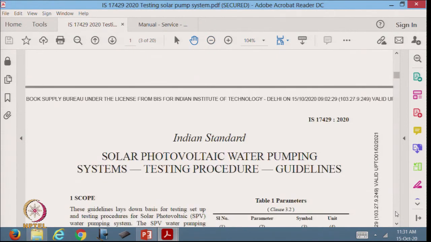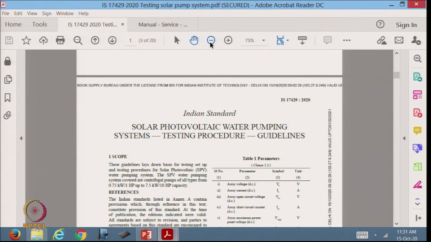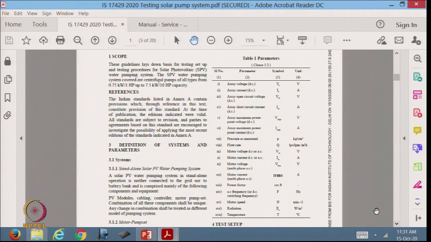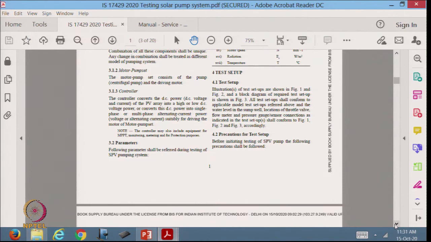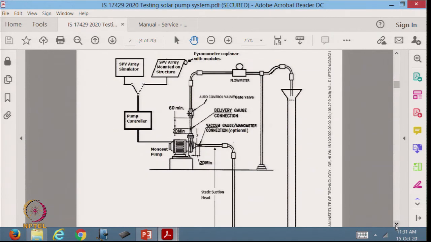So, there is background information given about what we are doing. You can see here, in this case, they are saying what are the various parameters in the experiment. Some of these are measured, some of these are calculated, and see there are lots of them. And then what type of a test setup should be there. This is the general guidelines for putting it up.